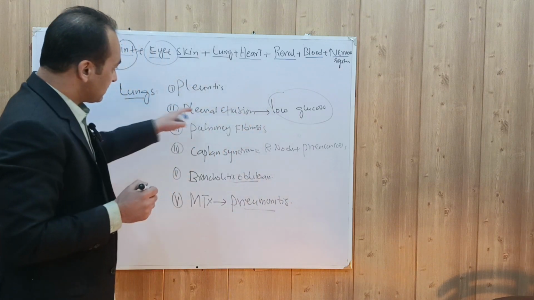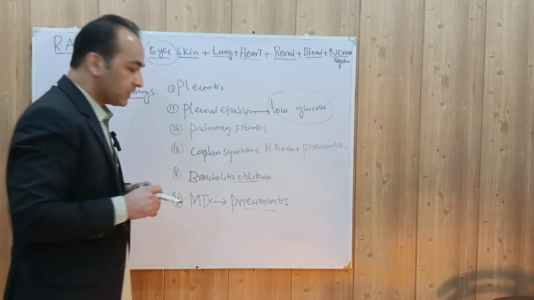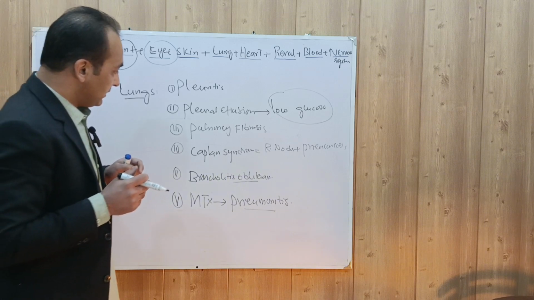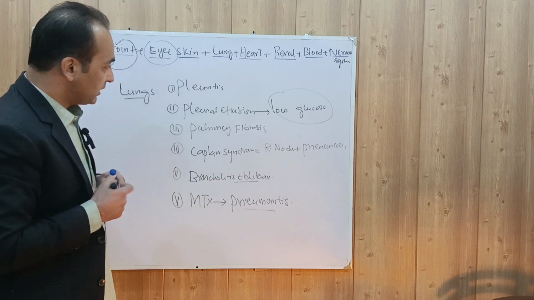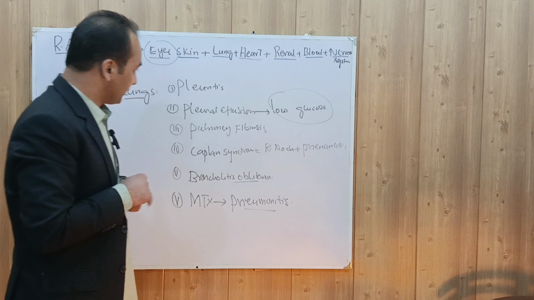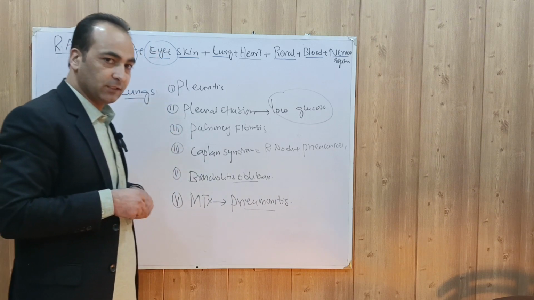Rheumatoid arthritis will cause fibrosis. This fibrosis will occur in the lower lobe of the lungs, while the fibrosis caused by ankylosing spondylitis will cause upper lobe fibrosis, that is the apical fibrosis. So these are the pulmonary manifestations of rheumatoid arthritis.